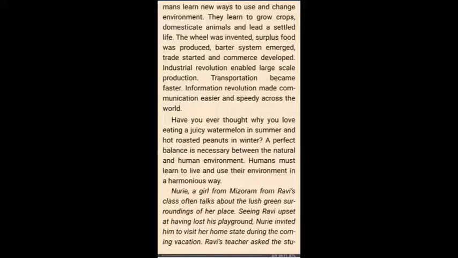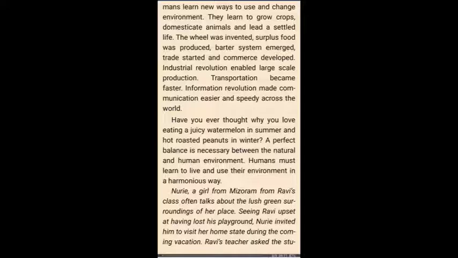Actually, we people modify the environment according to our need with the help of our knowledge, intelligence, and efficiency. For example, we grow crops, we learned the domestication of animals and started settled life.